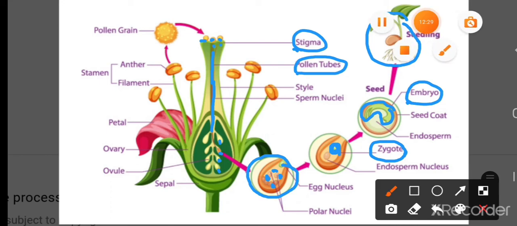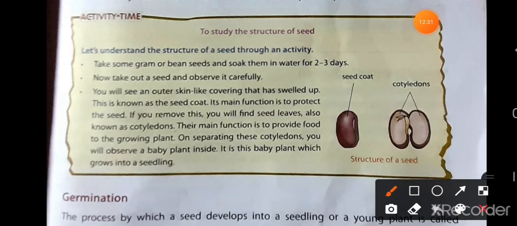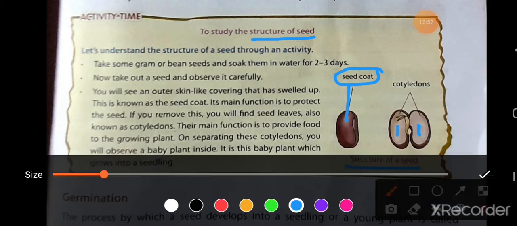Now let us see the structure of a seed. You can see here in this picture, this is the structure of a seed. This is the outer seed covering, also called the seed coat. And when we remove the seed coat, we will find that there are two leaves present inside. These are known as the cotyledons.